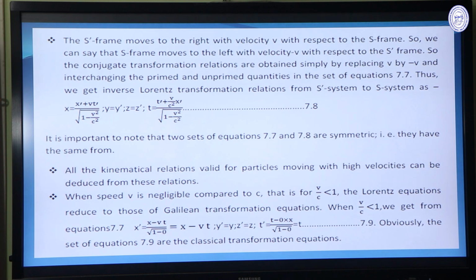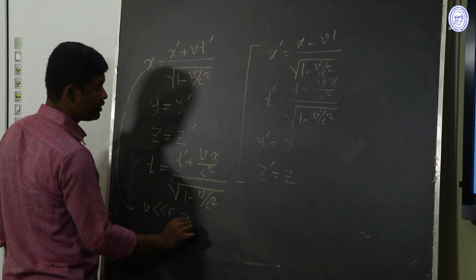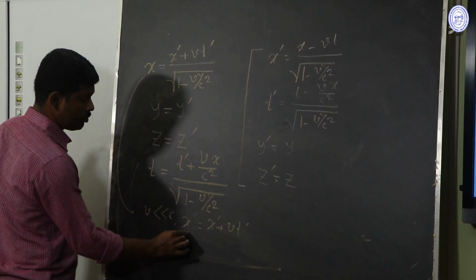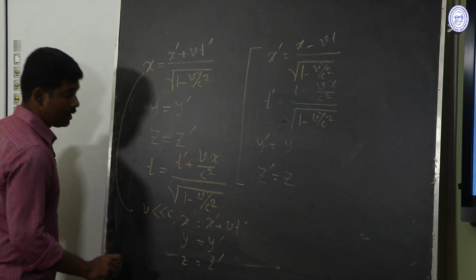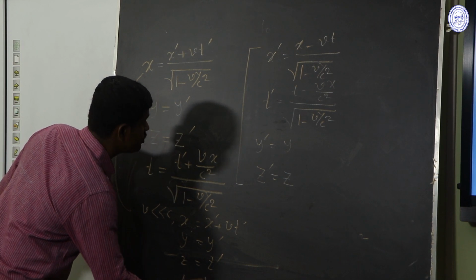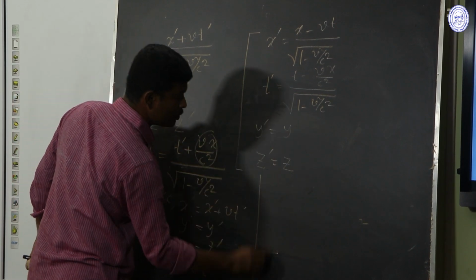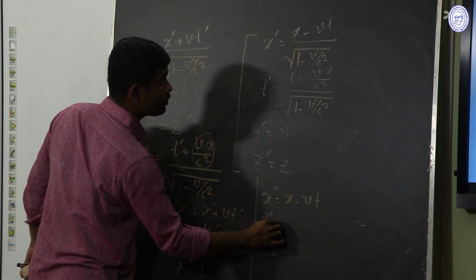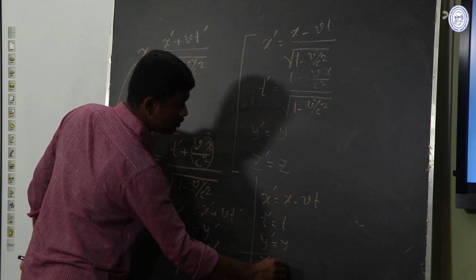And from this Lorentz transformation, we can get back our Galilean transformation when v is very much less than c. From this equation, we get x equal to x prime plus vt prime, y equal to y prime, z equal to z prime and t equal to t prime, because this part equals 0 and this part equals 0. Similarly from the other set of equations, x prime equals x minus vt, t prime equals t, y prime equals y, z prime equals z.